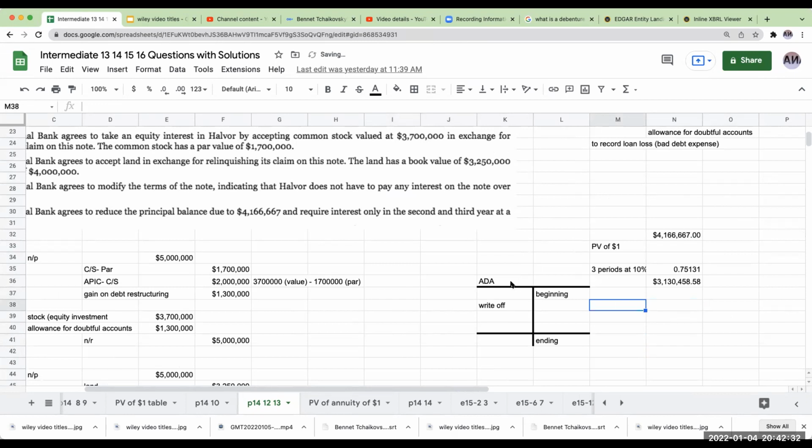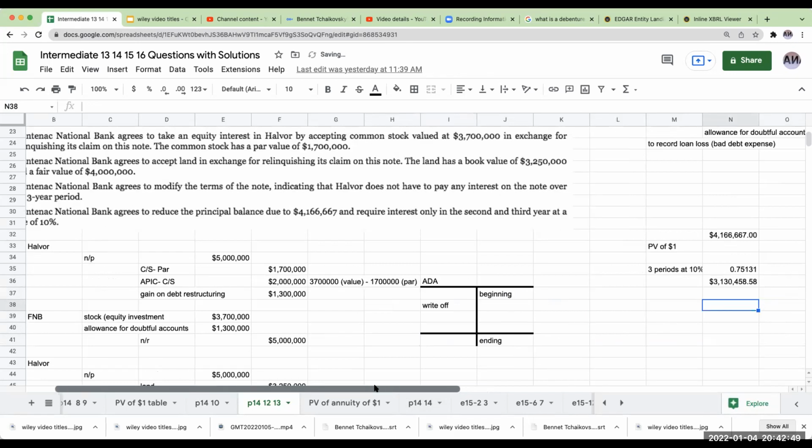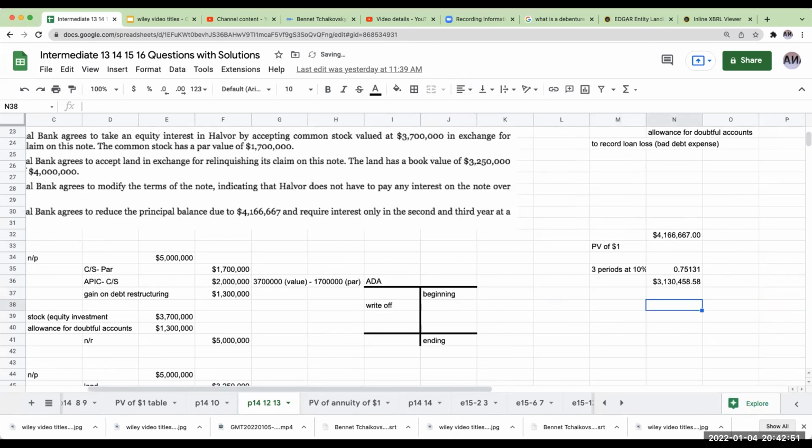For this one, though, we also have something that's happening at the same time. They're getting interest payments in year 2 and in year 3. So if the interest payment is 10%, this is going to be the interest payment for year 2.